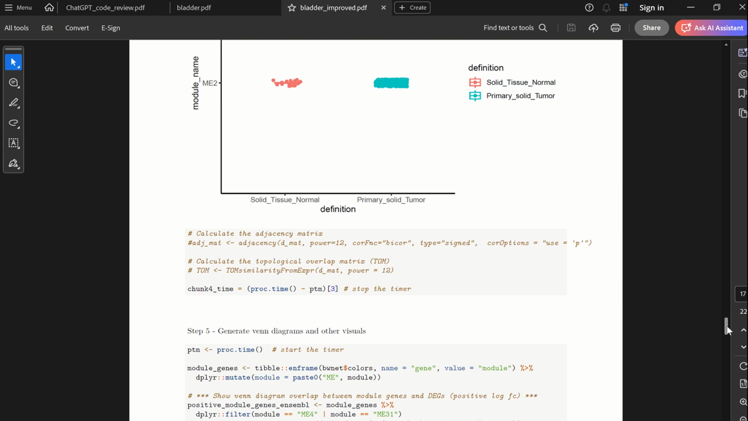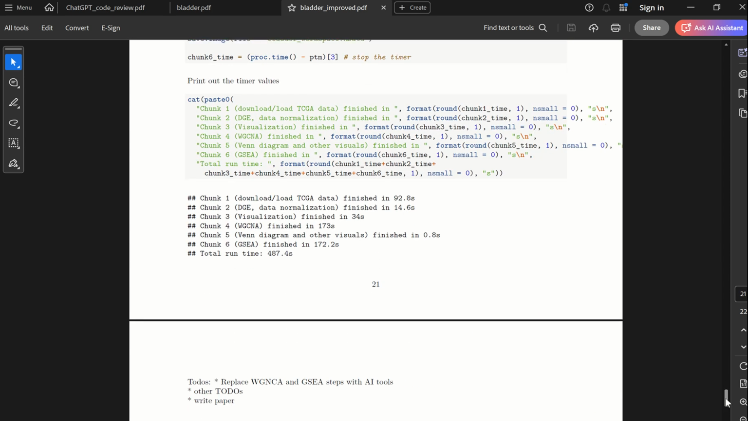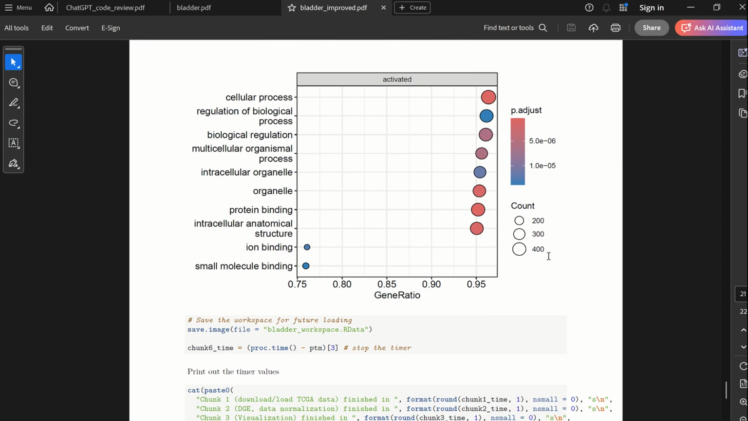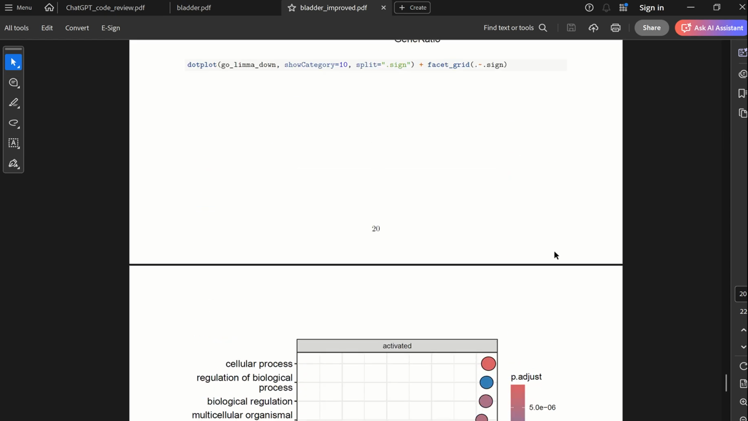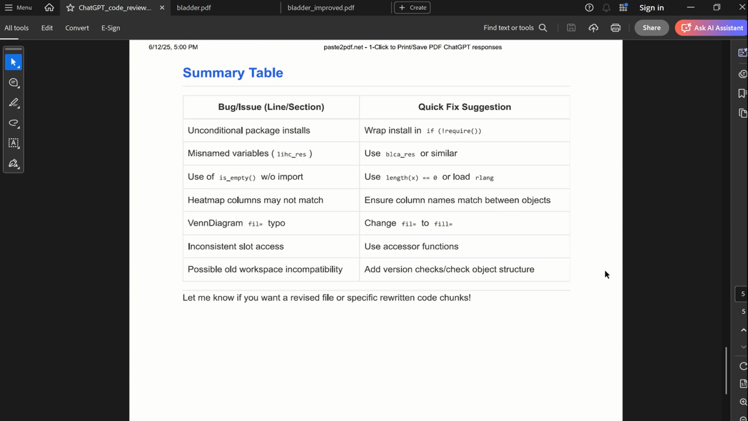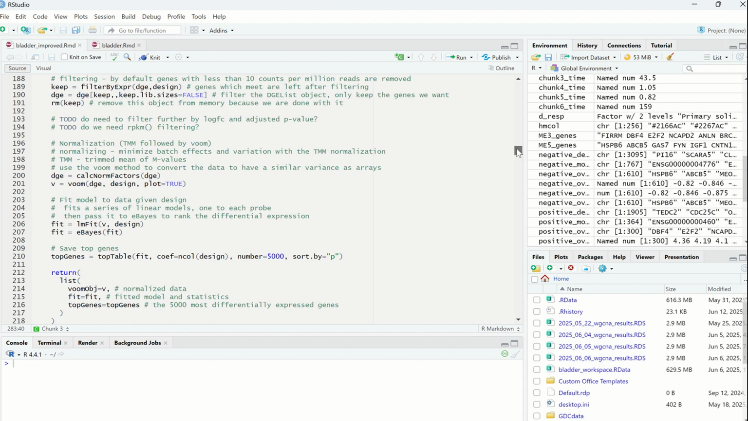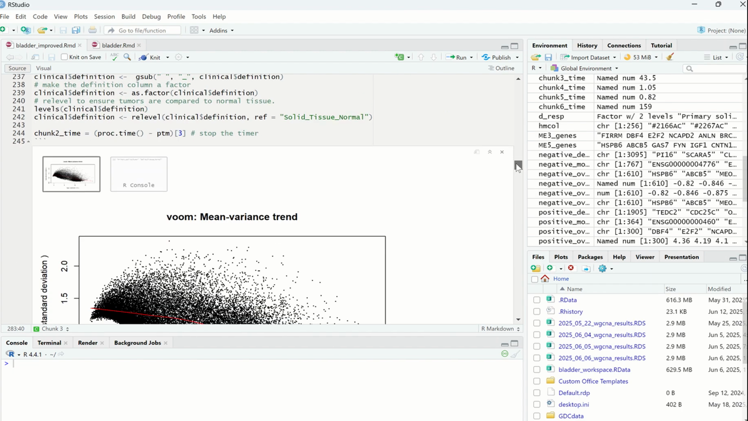And yeah, so I think it's been useful. ChatGPT was definitely useful for identifying bugs and suggestions for improvement, replacing old packages with newer packages and such. So I do think that was a success. So that is the ChatGPT aspect.